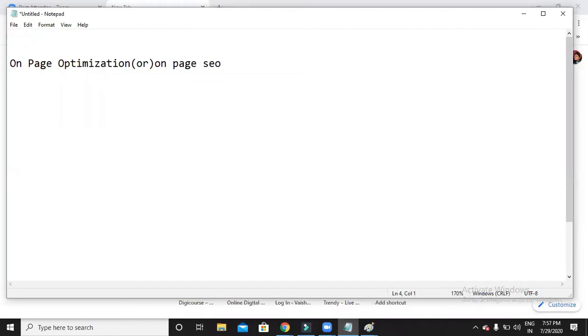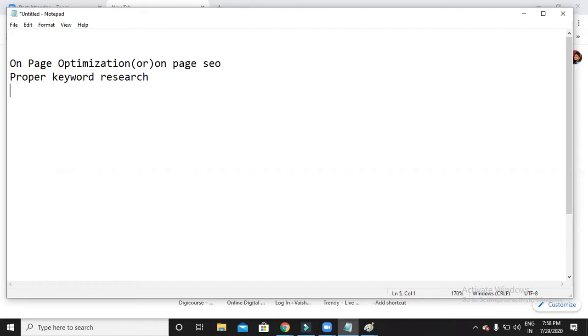But before getting into that, first of all, you have to do proper keyword research in order to do this on-page optimization. So the first thing you have to do is proper keyword research. Keyword research means, let's say I would like to write a blog. Which blog should I write about? Let us say how to shampoo my hair. Okay, so let us take that topic. So I would like to write on how to shampoo my hair, or else what is the best shampoo to use.